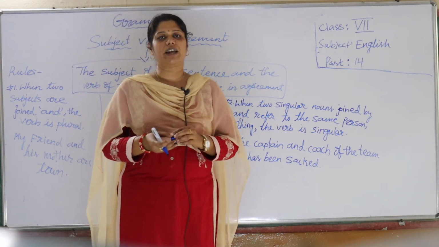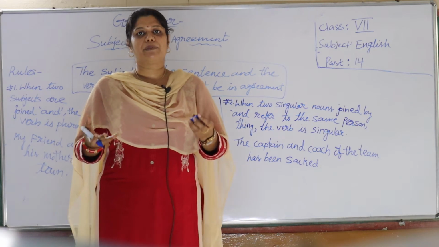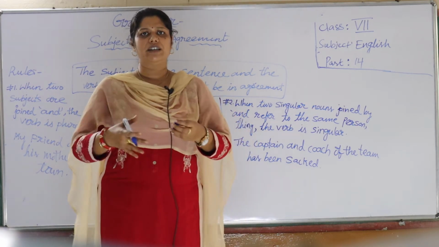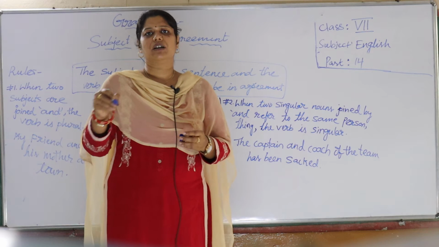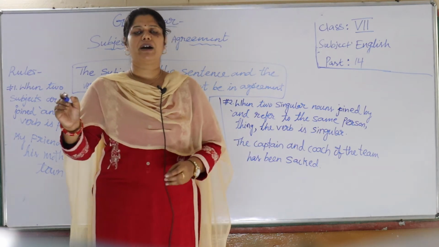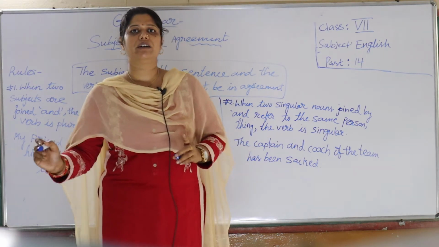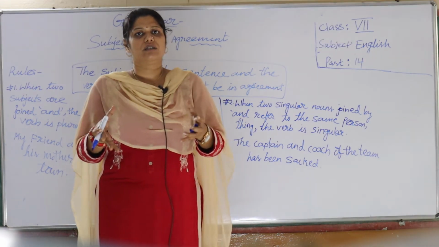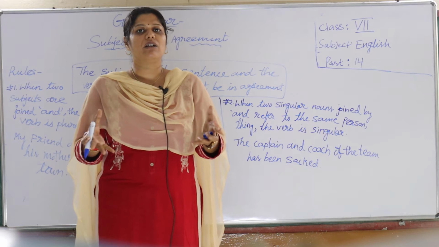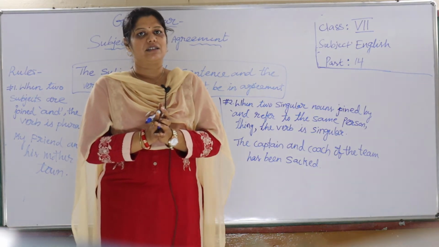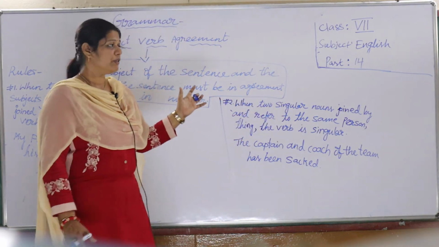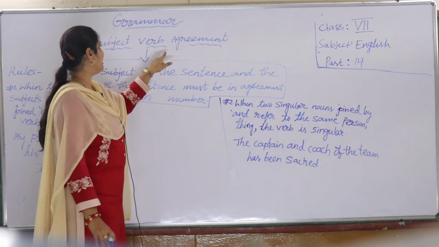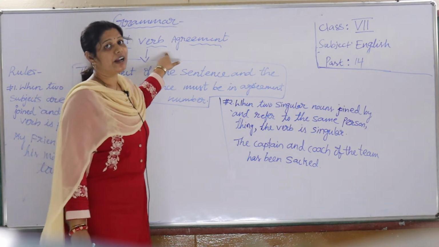When you normally write any kind of essay, paragraph, or answers, normally the teacher circles this part is wrong, that part is wrong, why here takes, why here take. So how to understand what is actually wrong in that part of the sentence? So let's see, before that, what we are going to understand in this subject verb agreement.